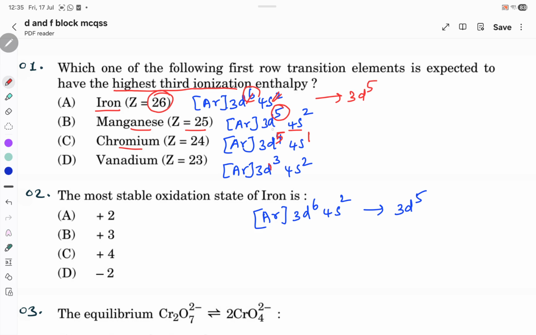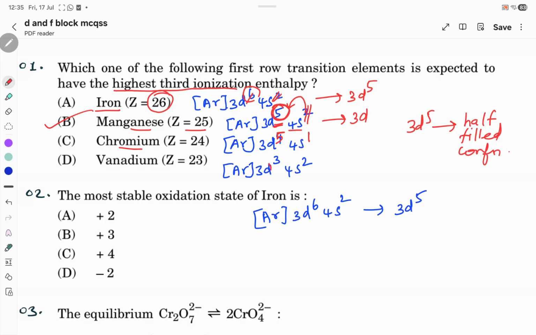And for the second one, if I remove the first and second electron and want to touch the third electron, it is having a stable configuration, which is 3d5. Because of this reason, manganese will have the highest third ionization energy, because this 3d5 configuration is the half-filled configuration.